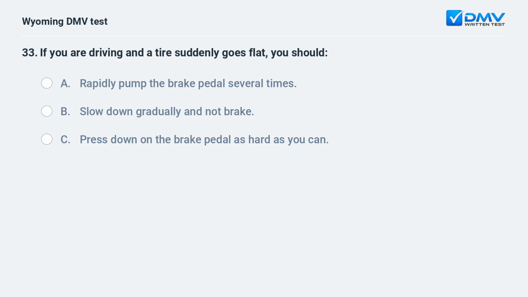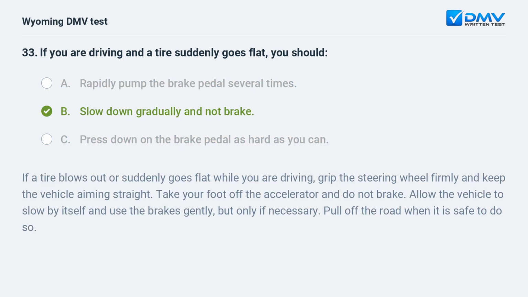If you are driving and a tire suddenly goes flat, you should A. Rapidly pump the brake pedal several times. B. Slow down gradually and not brake. C. Press down on the brake pedal as hard as you can. If a tire blows out or suddenly goes flat while you are driving, grip the steering wheel firmly and keep the vehicle aiming straight. Take your foot off the accelerator and do not brake. Allow the vehicle to slow by itself and use the brakes gently, but only if necessary. Pull off the road when it is safe to do so.